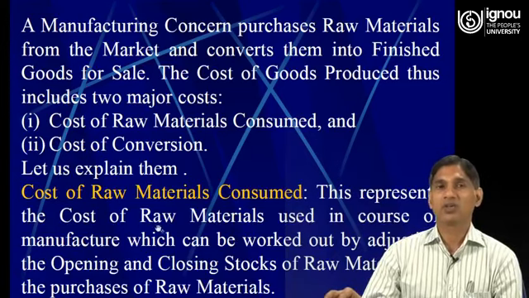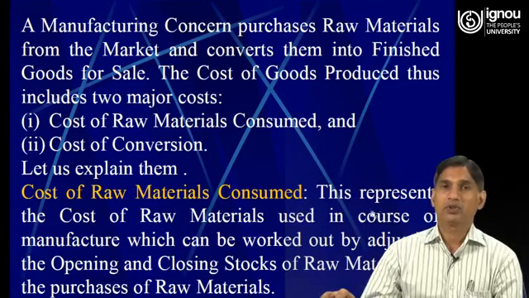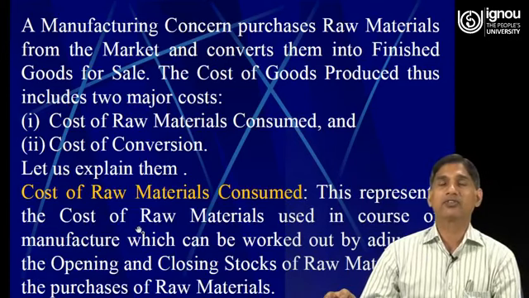The first one is cost of raw material consumed. So this represents the cost of raw material used in course of manufacture, which can be worked out by adjusting the opening and closing stock of raw material in the purchases of raw material.